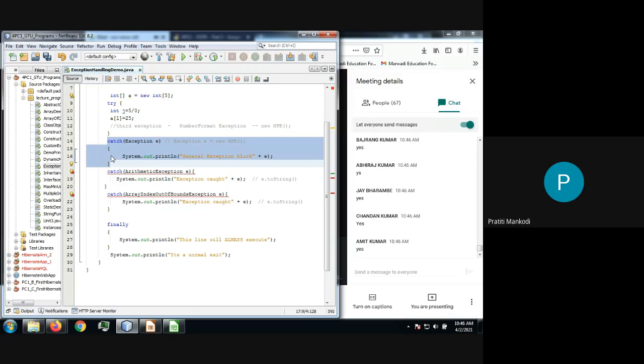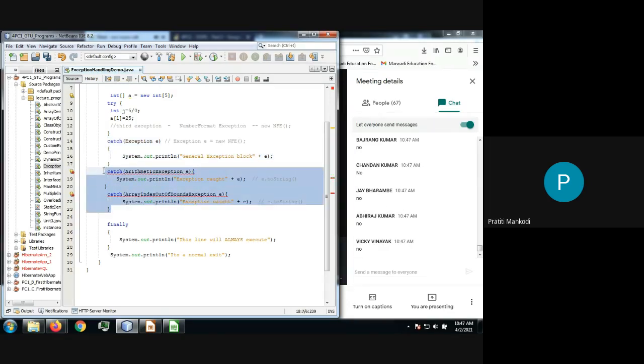Now when you write the generic Exception catch block first, however many catch blocks you write below, is any of them going to be evaluated at any point of time? None of them ever will be, so this code has no meaning. You wrote so much code, but it is never going to execute, even if you have crores of exceptions of any type in your code, because you are writing the general catch block above all the specific catch blocks.